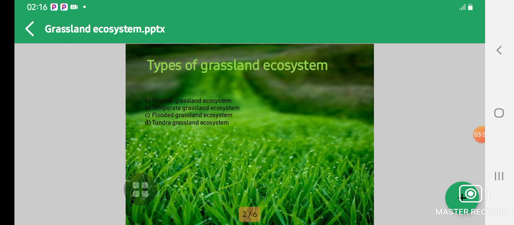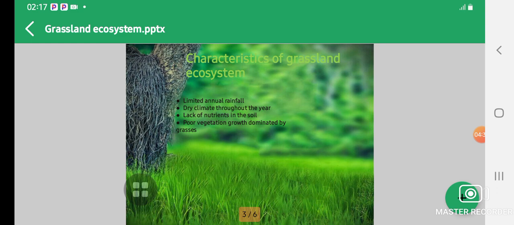The fourth type, which is the last type, is the tundra grassland ecosystem. The tundra grassland ecosystem, known as the polar grassland, is located at higher altitudes in the subarctic areas. This ecosystem experiences a very short growing season for its grasses. As far as the vegetation of the tundra is concerned, it consists of huge grassland fields with shrubs in between.